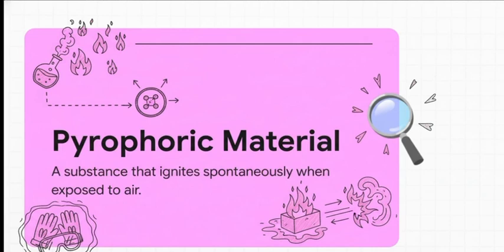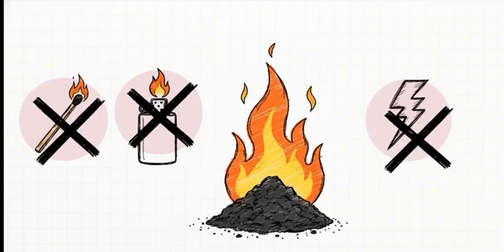So pyrophoric material is a substance that ignites spontaneously when it is just exposed to air. See, this is air, and when the material is exposed to air, it becomes a big fire. So for pyrophoric material to ignite, you don't need a matchstick, an external flame, or a static current. Just air is needed. You just expose this material, you keep the material in the open atmosphere, and a big fire happens. So this is why pyrophoric material is very dangerous.